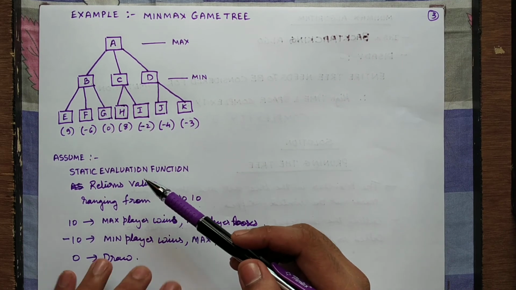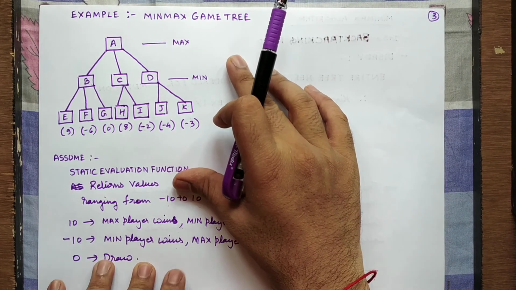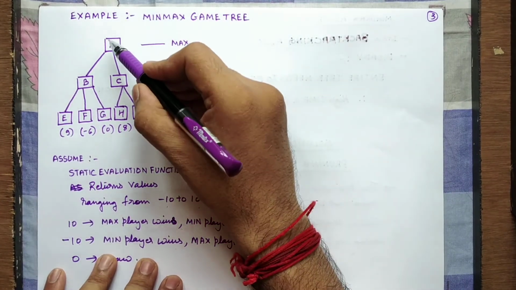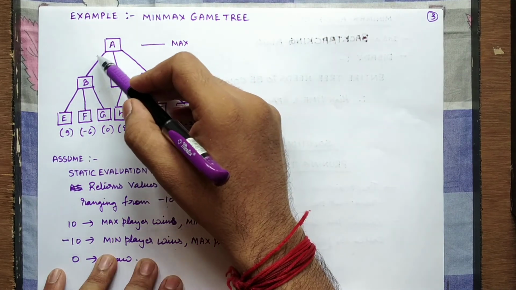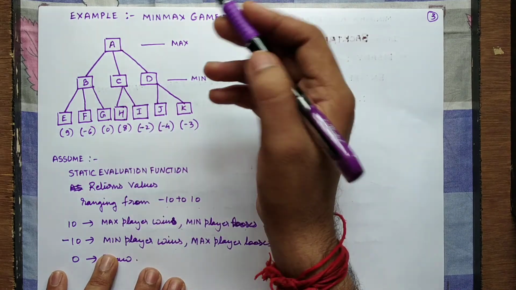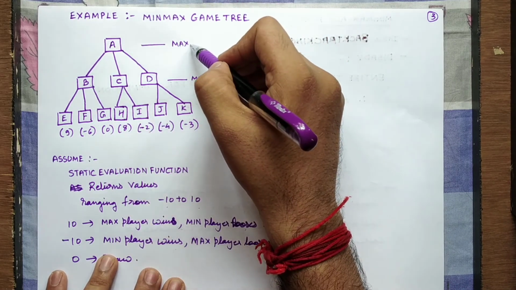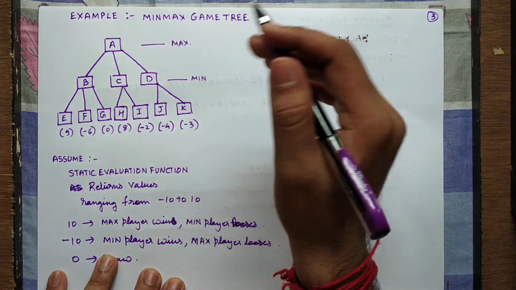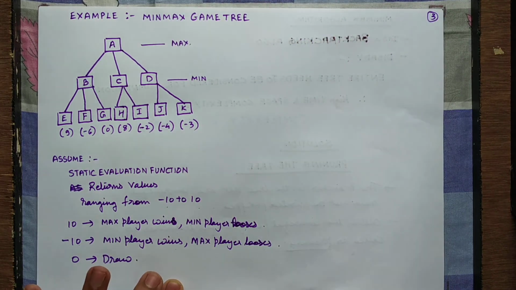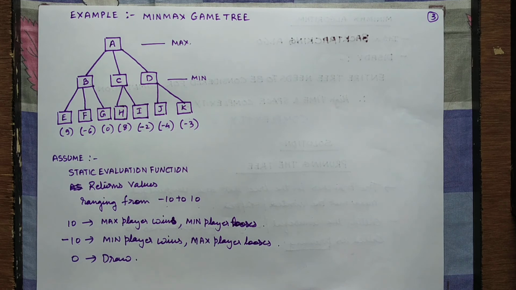Fine. So how are we going to play this particular game? Okay, so initially when you are at root node, and I told you it is a depth first algorithm. Okay, so it is going to go depth wise, right? So we are at A, and here it is max player's turn. Max player's aim is to maximize the probability of success. So out of given options, he will choose that node which has the maximum value. Remember this. Out of the given options, the max player is going to choose the node with the maximum value. This is what he is going to choose, right?